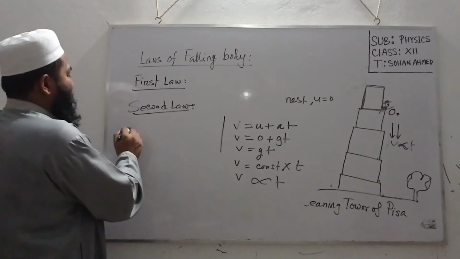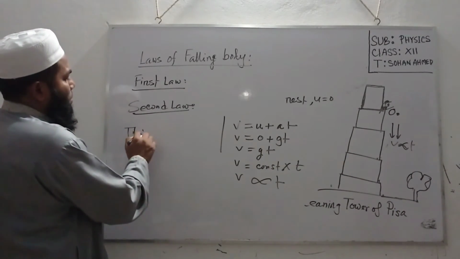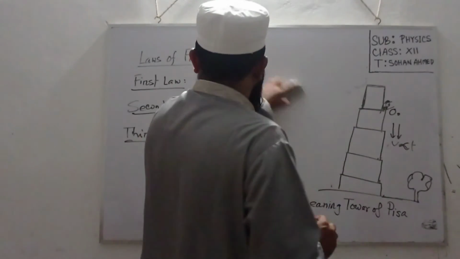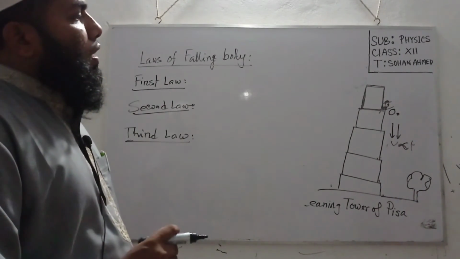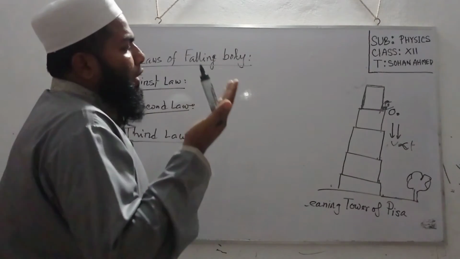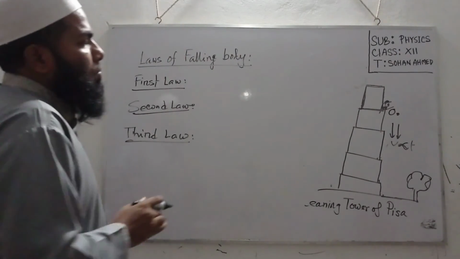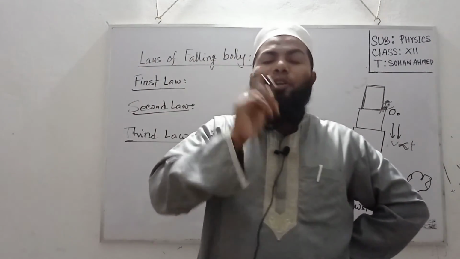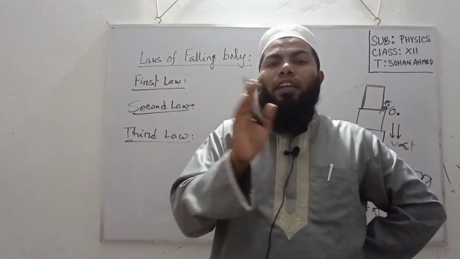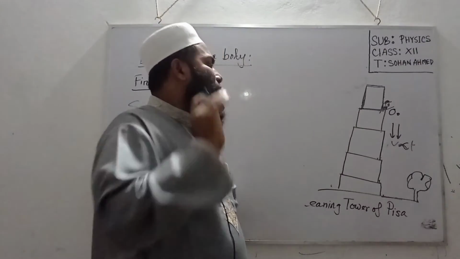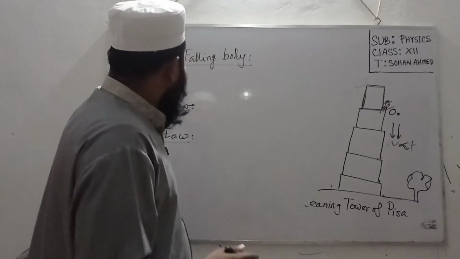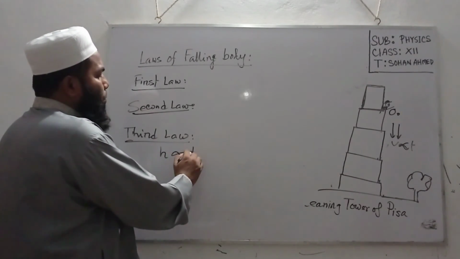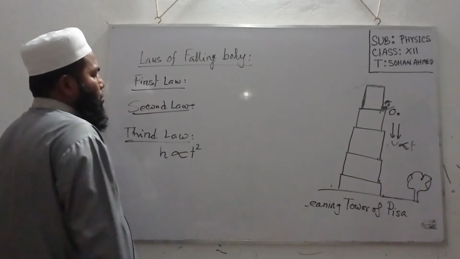The third law is: if a body falls freely from rest, and dear students, you should remember that there is no air resistance or any resistance, that means it falls freely without any difficulty, then the traveling distance will be directly proportional to the square of the time.